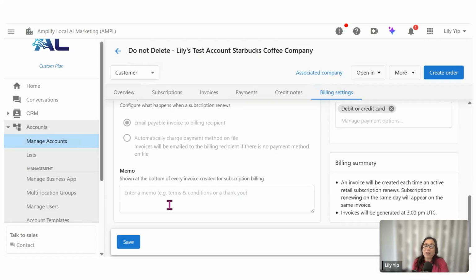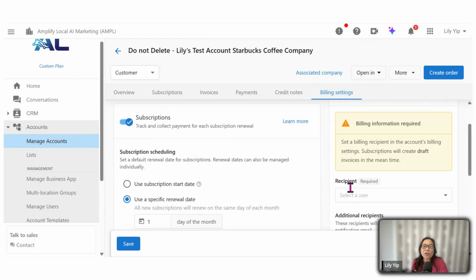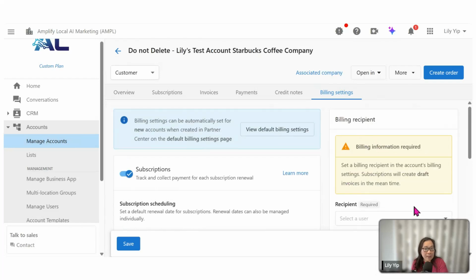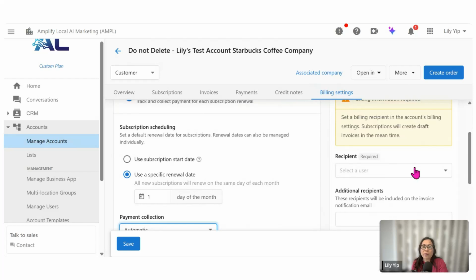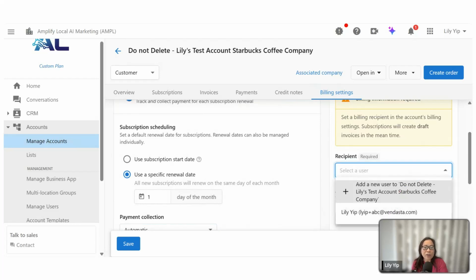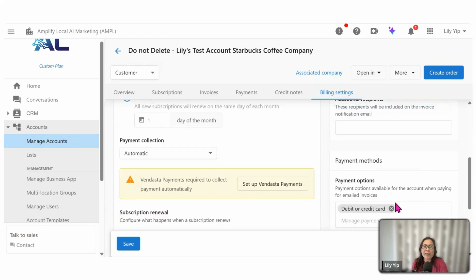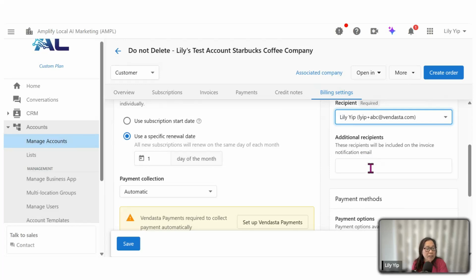Now, at the end of it, if you do want to leave a memo for your clients on the receipt or the invoice, right, you can always type over the memo here, like, thank you for your business. Now, if you go to the right-hand side, which is billing recipient, you want to click on the receiver or the recipient of the account that you want to send the receipt or the invoice to, okay? Take, for example, the username. Subsequently, if you do want to add on any additional recipient, you're most welcome to do that, okay?